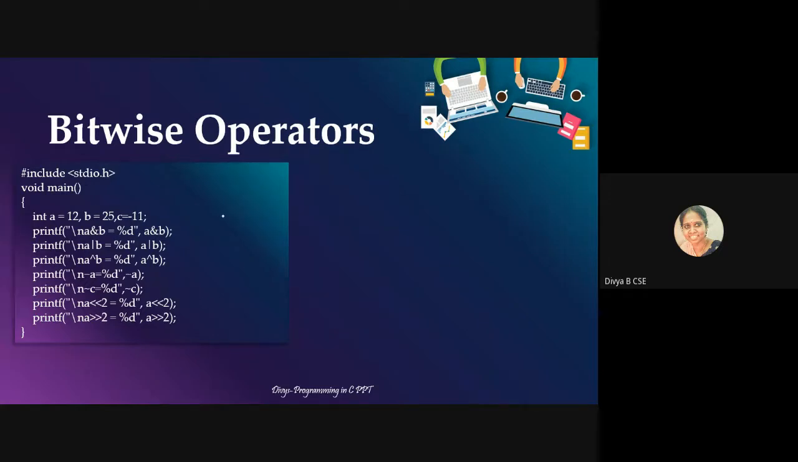So here we have 12, right? So 12 in binary, it would be 1100. So I'm using 8 bits. So this would be the representation for 12 in 8 bits. Now what I'm doing is I have to do a left shift. So left shift by 2. So 2 bits I have to shift to the left. So if I shift it to the left 2 bits, what would be the result?